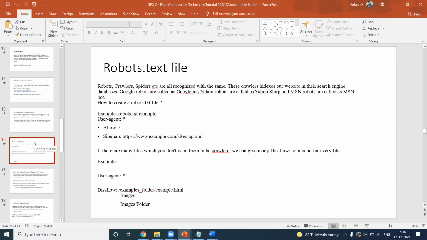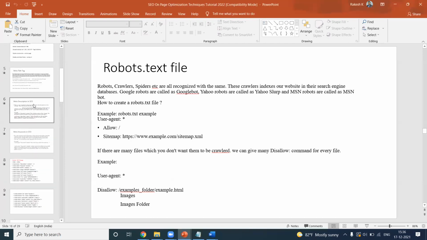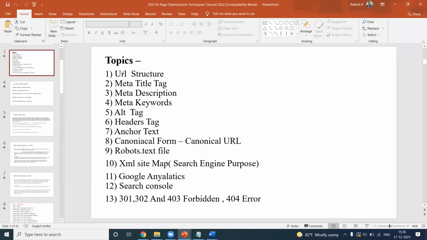If you have any doubt about SEO on page, the major things first are these options: URL structure, meta title, meaning SEO title, description, keyword, alt tag, header tag, anchor text, canonical, robots.txt, XML sitemap. These are the terms we first update for SEO on page. Next, for Google search crawling purposes, we can update here and check the report